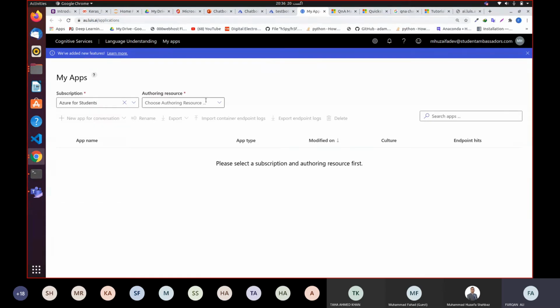Before that, we created resources in a different region. Sorry, I mean different resources, not the Louis chatbot resources. Those resources cannot be linked to the Louis chatbot. You have to create the specific resources which can be linked to the Louis chatbot. What was the name of that resource? It was language understanding.